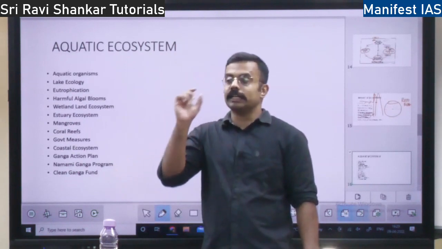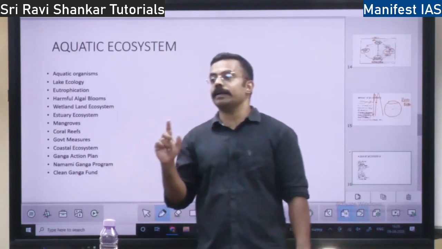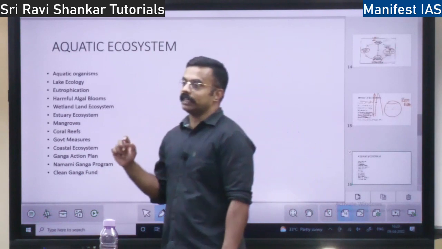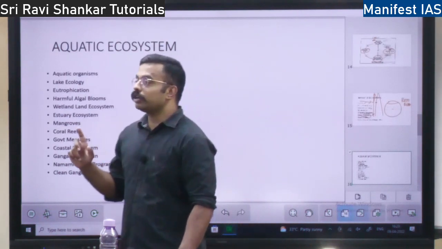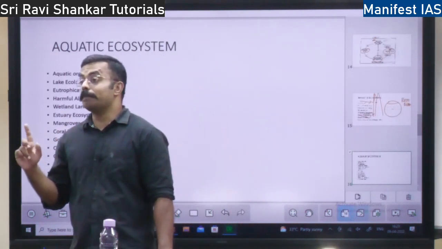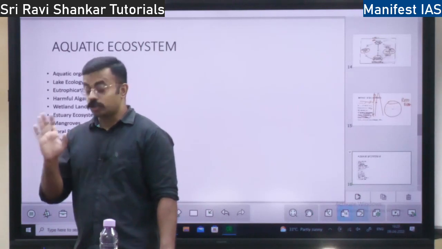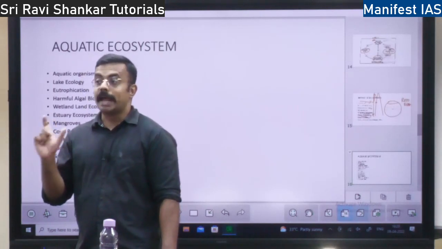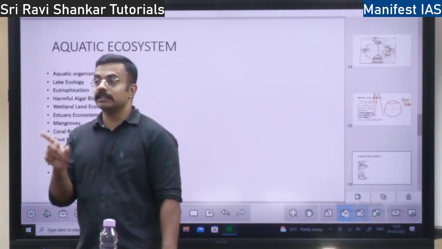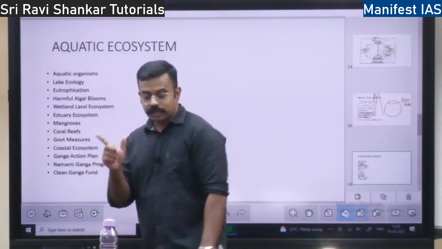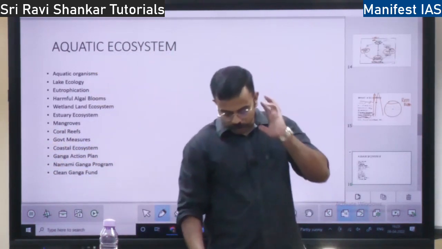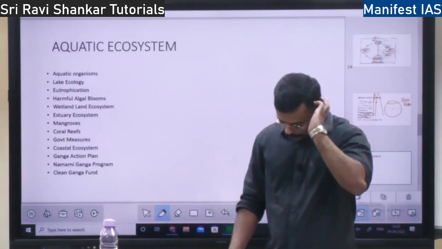In fresh water, the salt content is less than 5 ppt. In ocean water, it is more than 35 ppt of salt. Brackish water is in between 0 to 35 ppt, right? That is brackish water. So these are the three things.